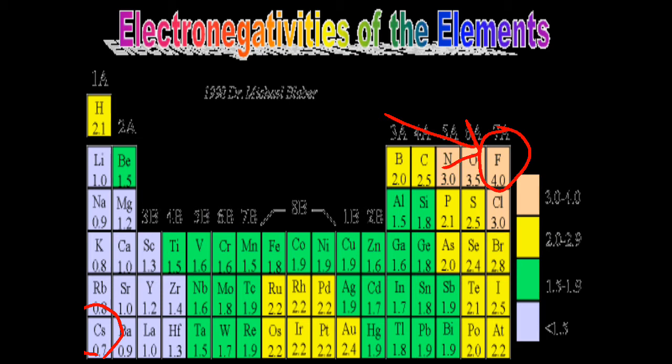Both atoms are located at maximum distance at the opposite corners of the periodic table. So fluorine, being the most electronegative, strongly attracts the bond pair towards itself. But cesium has the least value of this power, so cesium will be the most electropositive.